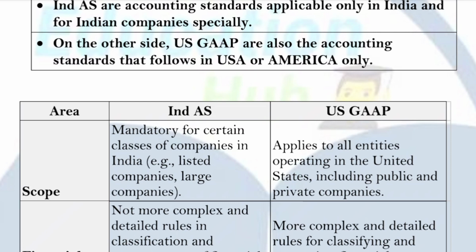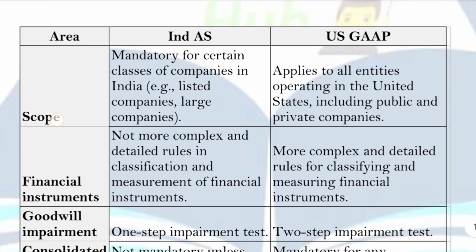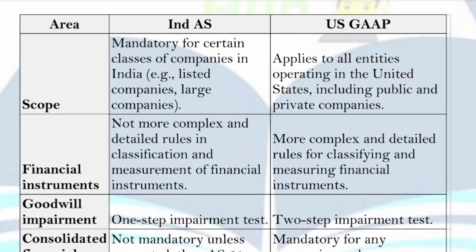Right? The next difference between these two terms is on the basis of financial instruments. If we talk about Indian AS, then there are no complex methods here, no detailed rules for the purpose of classification and measurement of financial instruments. But on the other side, US GAAP is more complex.